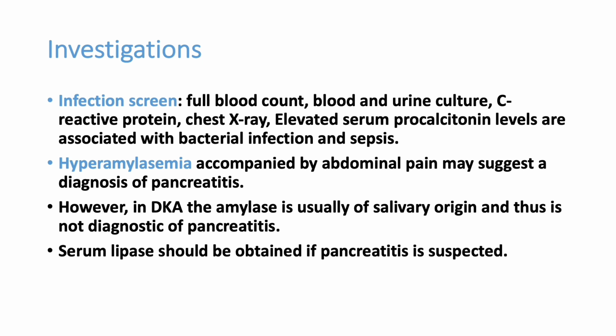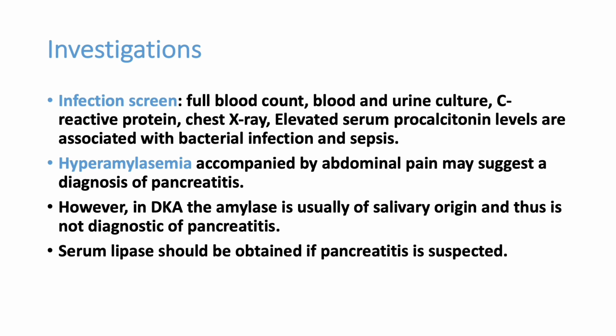Now, other investigations, like we already discussed, an infection screen should be done. We have to take routine blood counts, procalcitonin, blood culture, urine culture, chest X-ray. Then many patients can have abdominal pain, so we can suspect pancreatitis. But in many patients with DKA, amylase alone can be elevated.